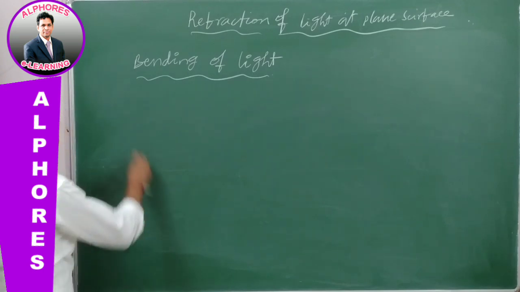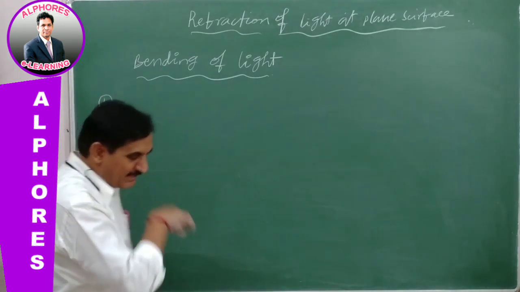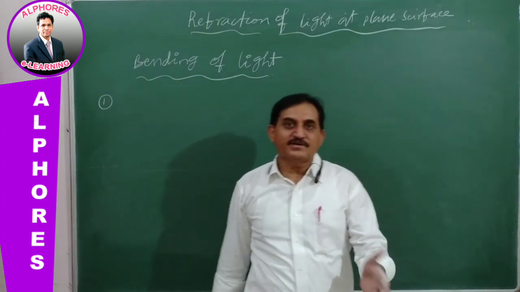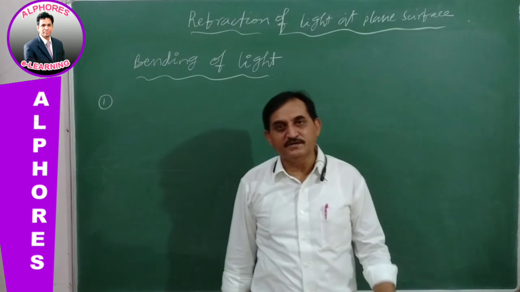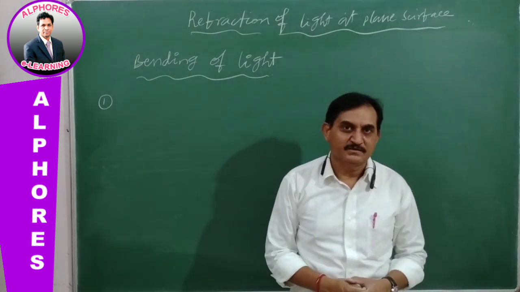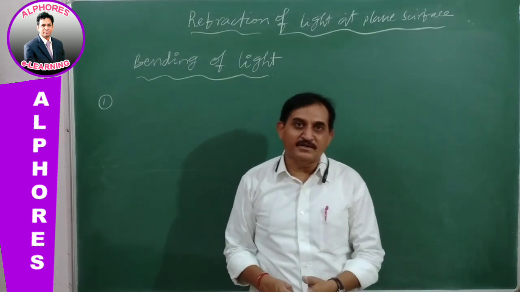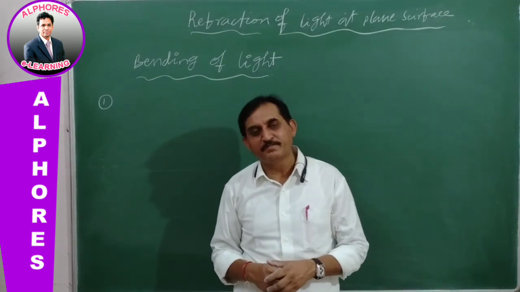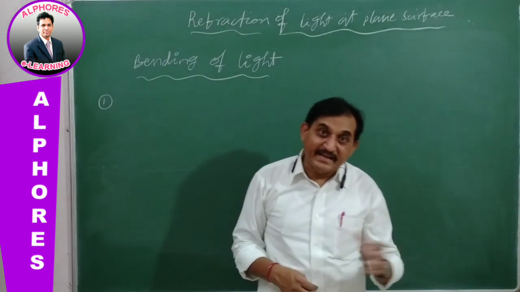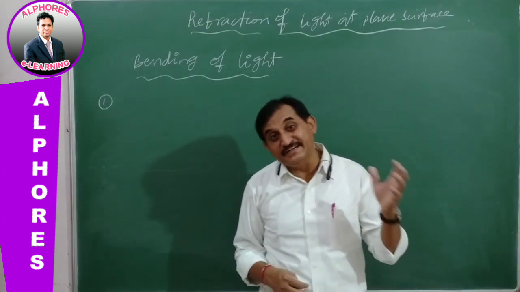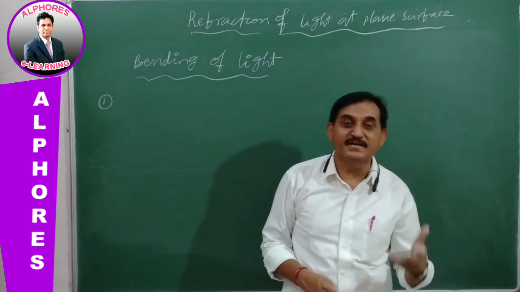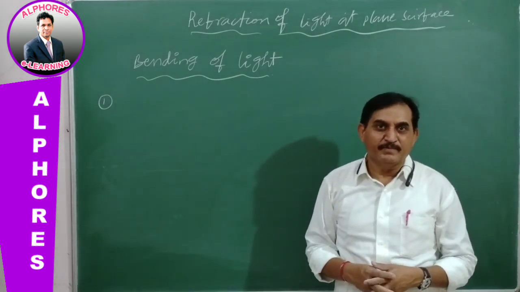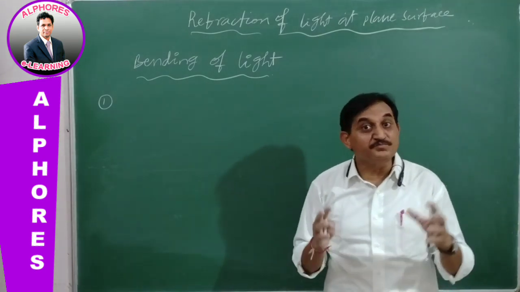Bending of light. We already discussed this at the beginning. When light travels from one medium into another medium, it bends towards or away from the normal. It bends towards the normal if its speed decreases, entering an optically denser medium. It bends away from the normal when entering a rarer medium, where the light velocity increases. Why is it so? We can prove it mathematically.